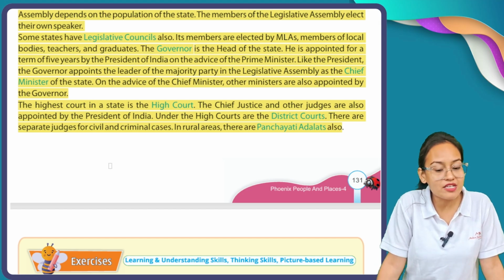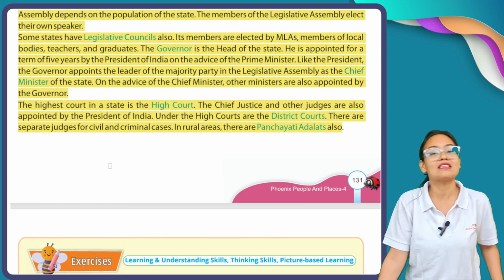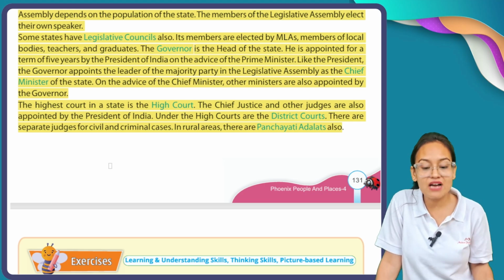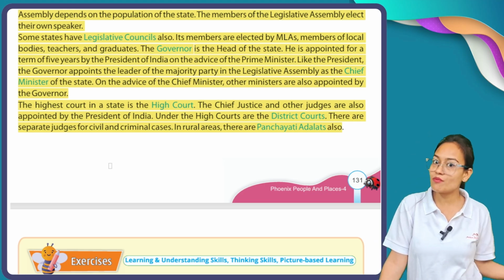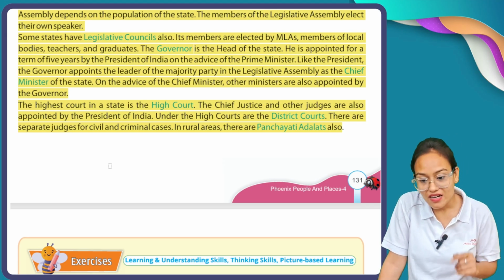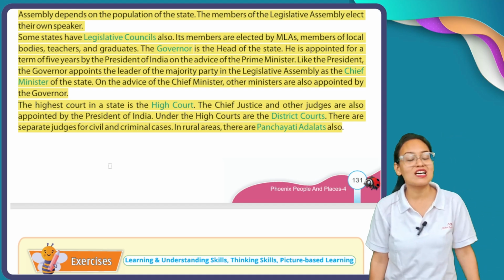There are separate judges for civil and criminal cases. In rural areas, there are Panchayat Adalats also. So, at village level, we have different judges for civil matters and for criminal matters, and they are known as Panchayati Adalats.